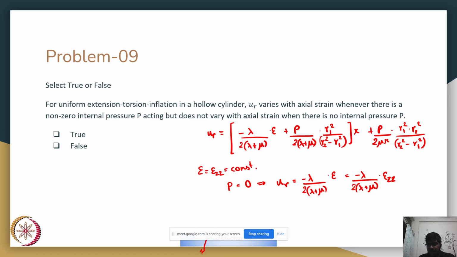And into r, sorry, I forgot the r term. Correct. So when P is 0, UR still depends on the axial strain. So the statement is obviously false.